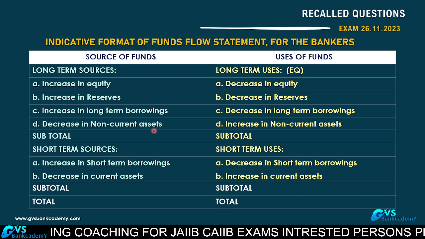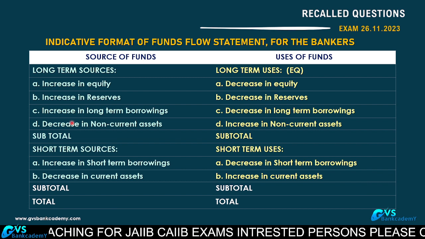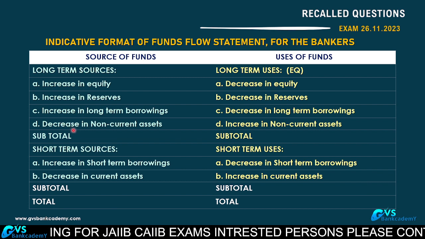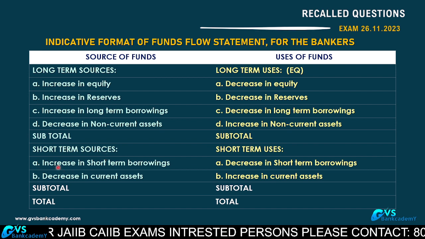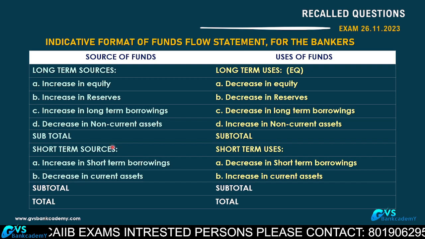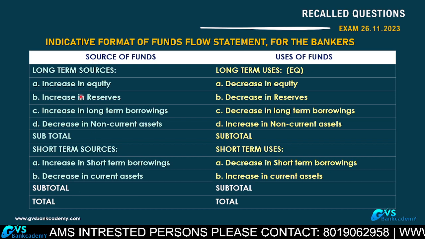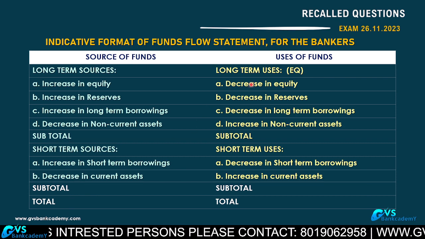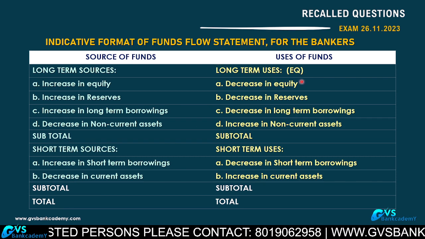Decrease in non-current assets, sale of fixed assets. This is called long-term sources, subtotal. Short-term sources: increase in short-term borrowings, bank borrowings increase. Decrease in current assets is also a source. Subtotal. Long-term uses. This is the question that was actually asked in the examination.